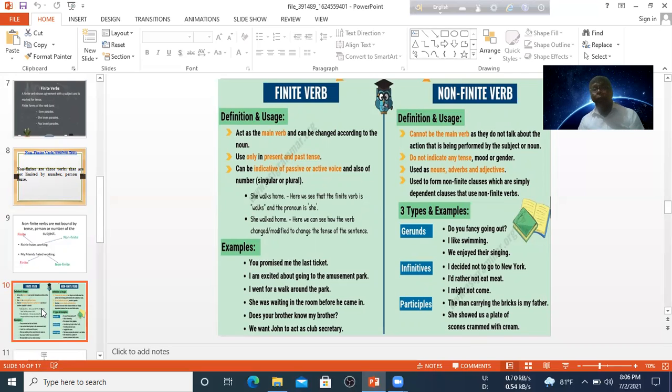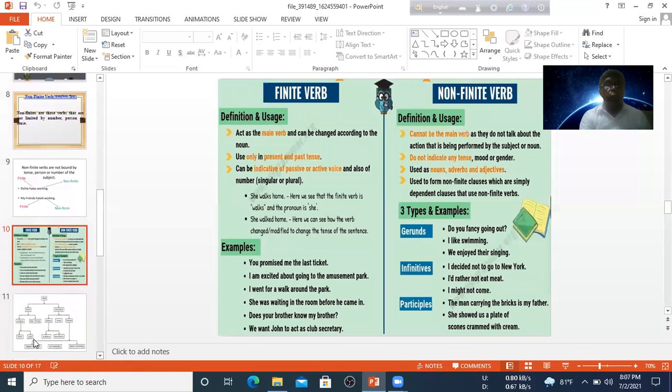There are some sentences as examples, and you see that one part of the verbs is finite and the other part is non-finite. A finite verb changes according to tense when the subject is third person singular number. In this situation we add s or es with the verb. Otherwise the verb will be in the first form. For a non-finite verb, we see that there is only ing with the verb, or before it there is to, so it is surely a non-finite verb. Dear student, now see the next slide.